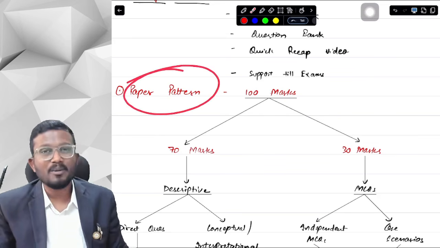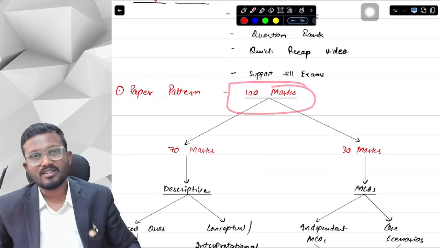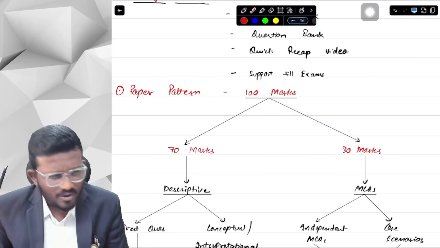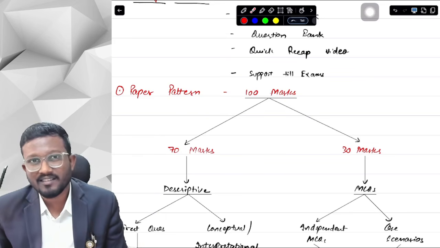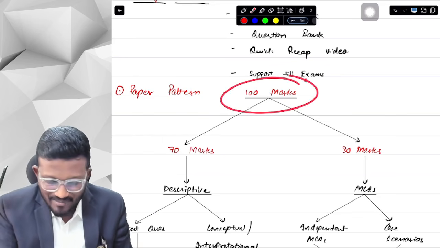Okay, now talking about the paper pattern, we have a 100 marks paper. Wow sir, wow, we do not know about it. We have a 100 marks paper, sir. Hey, don't do like this, huh? Don't do like this. So we have a 100 marks paper.